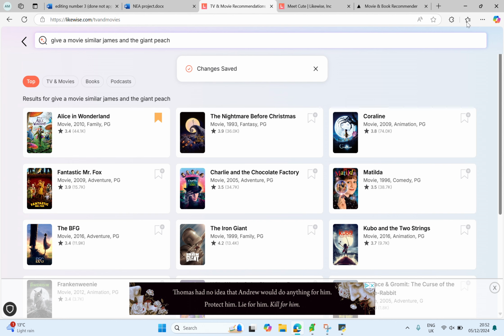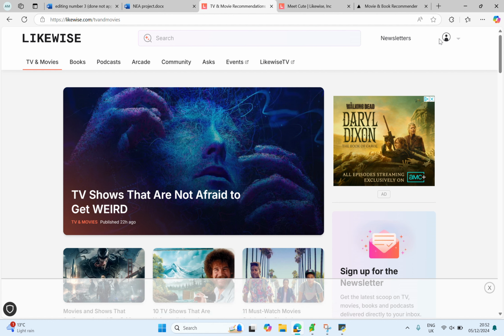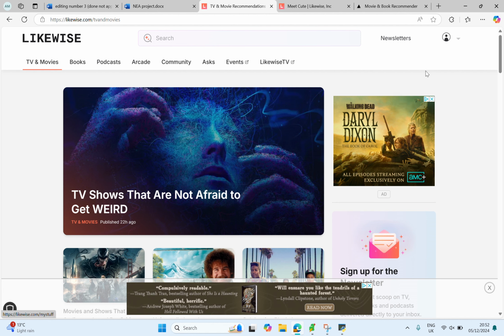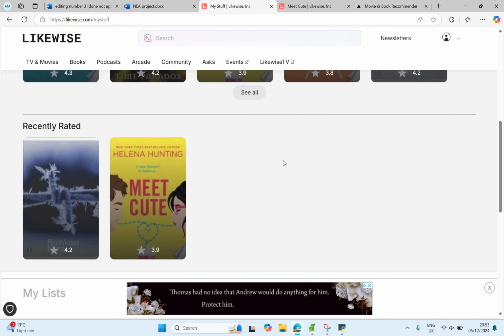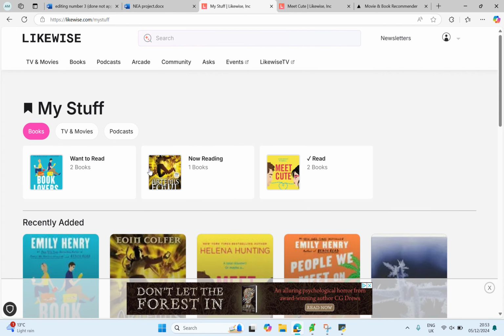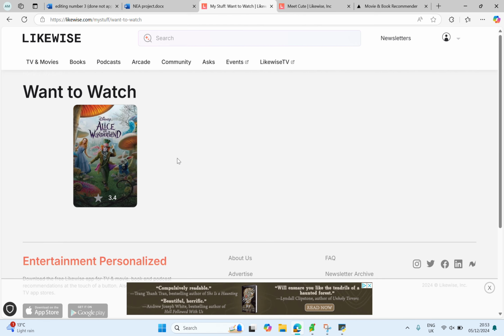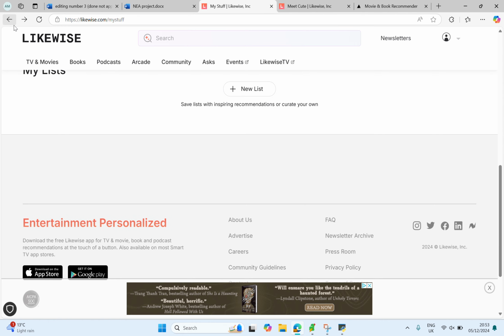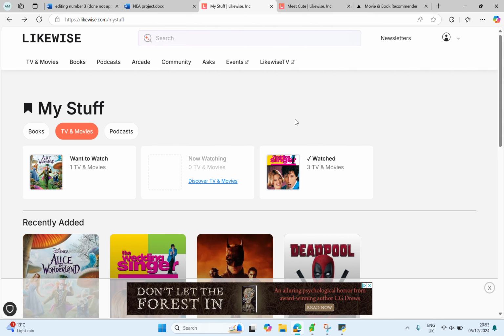If you add it, I think it saves it to a different list. Let's have a look. Oh no, sorry, I have to click on the movies, and here I have one that I want to watch. I definitely think that being able to do movies and TV as well makes it a lot more versatile, so that's something I could consider in the future.